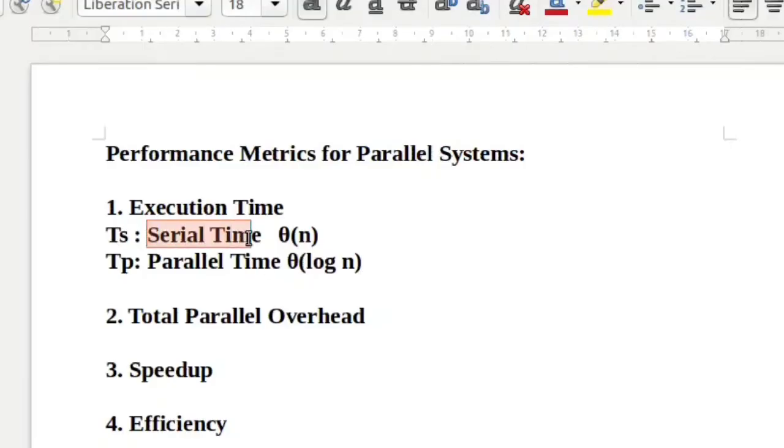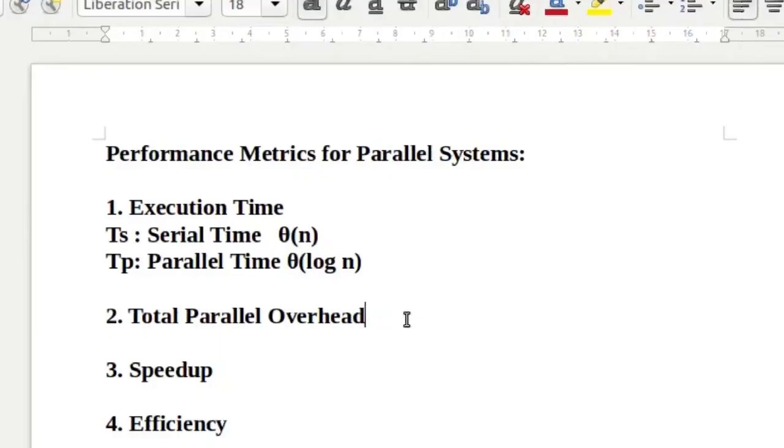That was the serial time, which was of order theta of n. And when instead of one process there are multiple processes working simultaneously, the overall time that we require, that is the parallel time, is of order theta of log n.